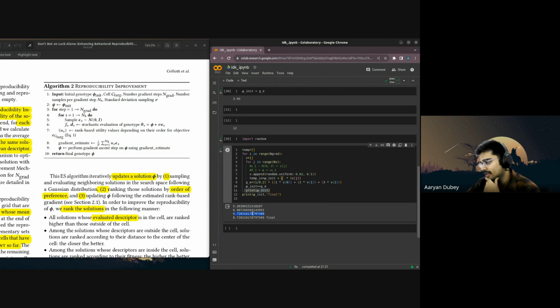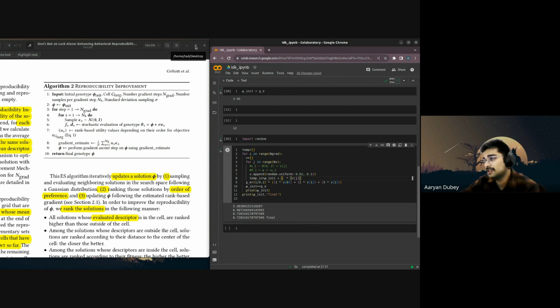It's kind of going in an increasing direction, even if I put random uniform as 0.02. So if I want to go in a different direction, I can emphasize more on the negative values and maybe it could reduce that. But that's my general idea of using it in place of hyperparameter optimization, how we can mutate it. But that's a simple idea of how to use this reproducibility improvement algorithm.